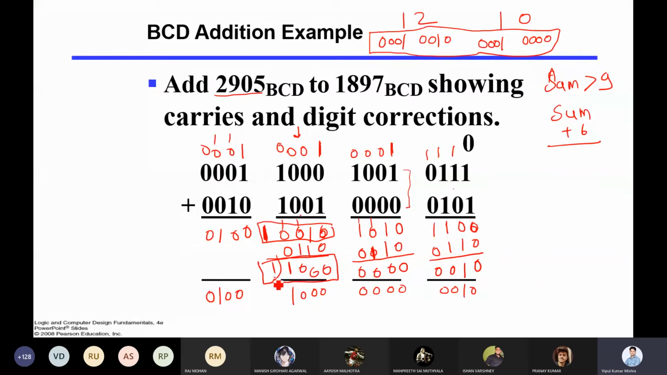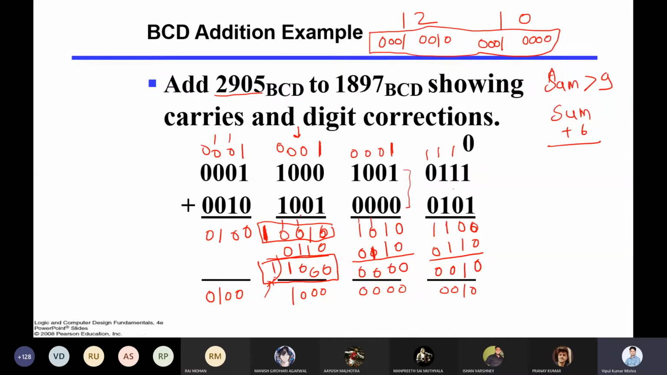And here you got this carry, so that will be carried forward. Getting it? Yes, sir. Guys, any doubt on this? No, sir. Cool. So in that way, you can do addition in BCD.